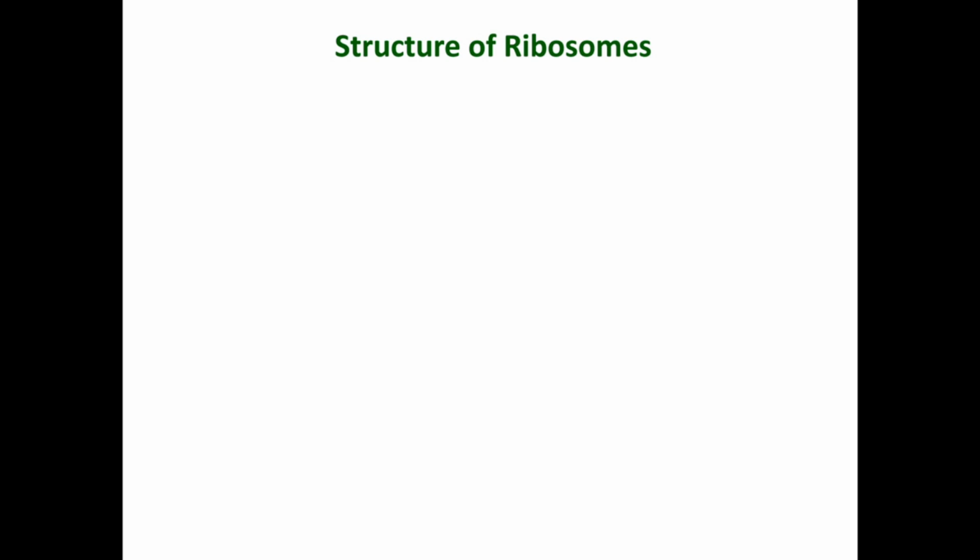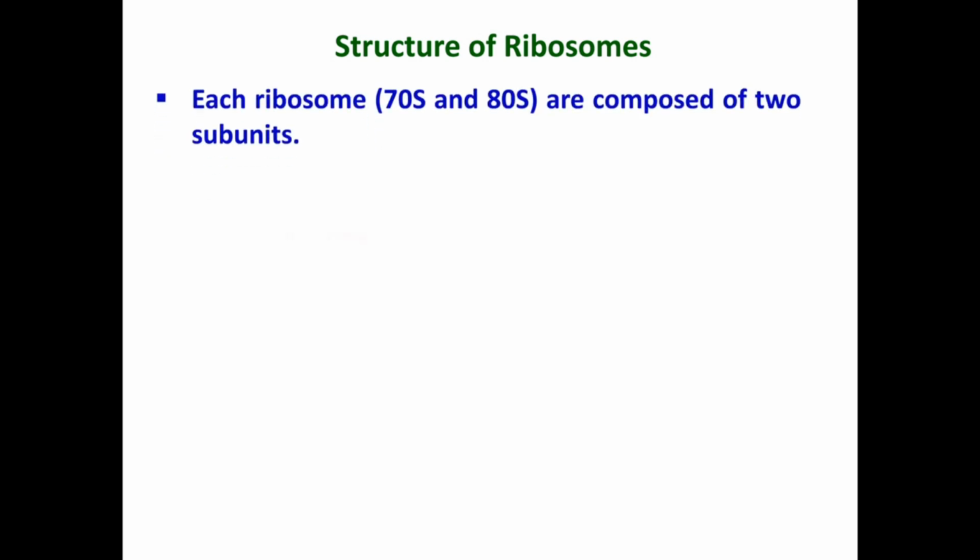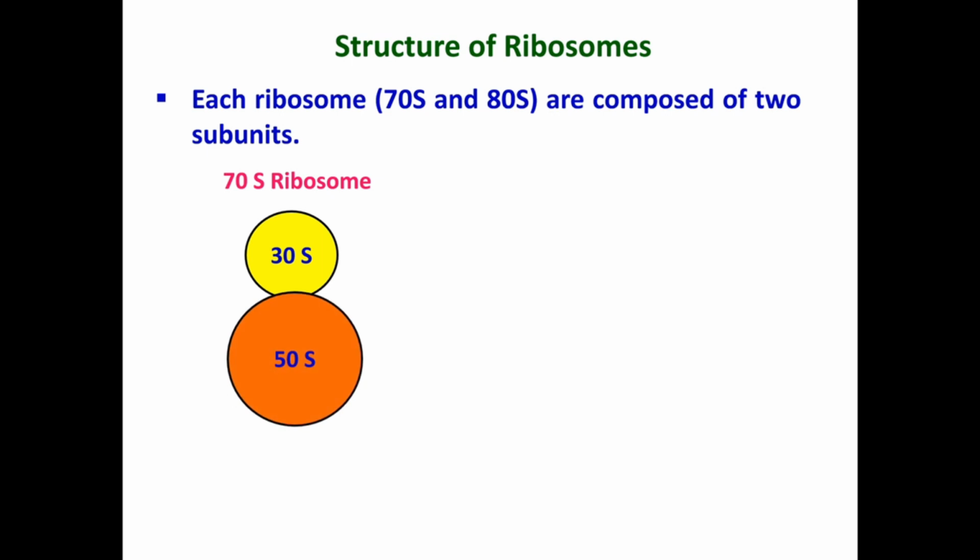Both types of ribosomes, 70S as well as 80S, are composed of two unequal subunits. The 70S ribosome is formed of a small subunit known as 30S and a large subunit known as 50S. And 70S ribosomes are present in prokaryotic cells and inside the mitochondria and chloroplast of eukaryotic cells.